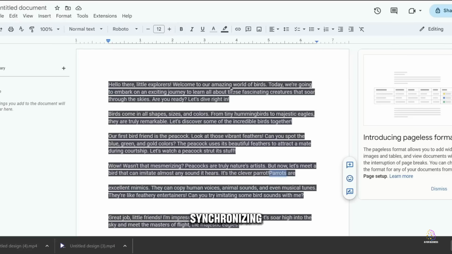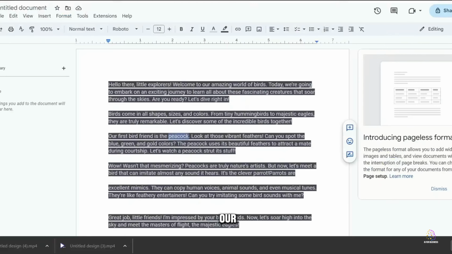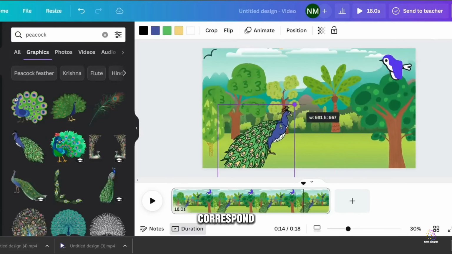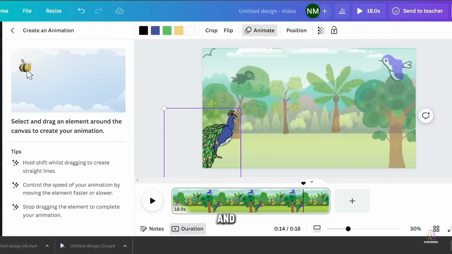6. Synchronizing with the script. As we add visual elements to our animated sequences, we'll keep the content of our script in mind. We'll ensure that the images and animations correspond to the topics covered in the script for a consistent and immersive experience for our audience.